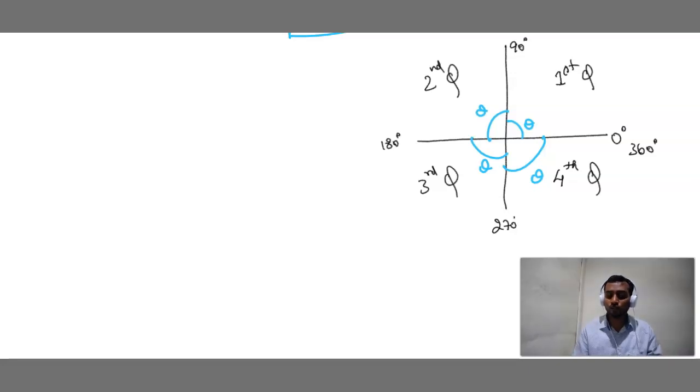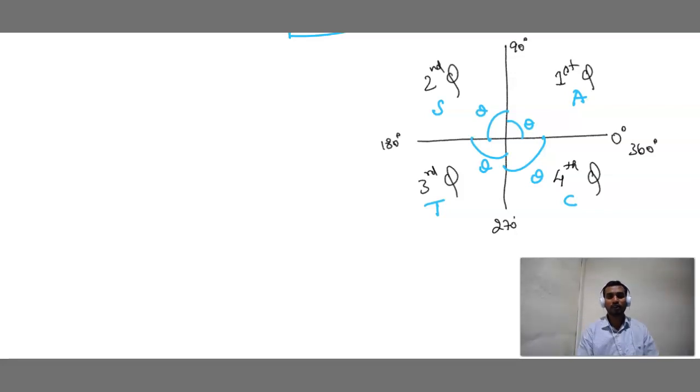Children, I'll give one shortcut word. Actually, it is not there in your syllabus. For your higher studies, it is there. We call this the ASTC rule. What rule? ASTC rule means here all the ratios are positive. Here sine and cosecant are positive. Here tan and cotangent are positive. Here cos and secant are positive. Like that, ASTC rule.